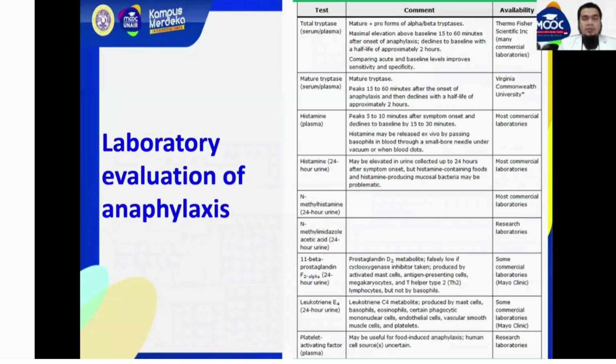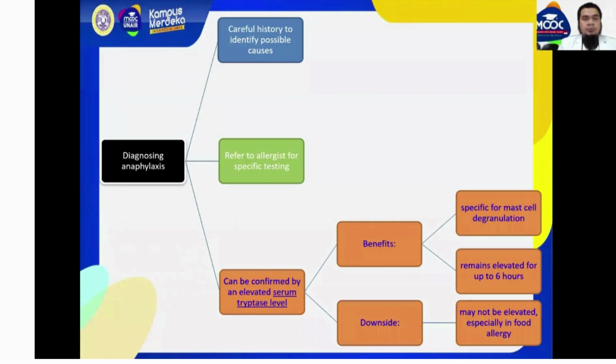The laboratory evaluation of anaphylaxis includes total tryptase, mature tryptase, histamine and methylhistamine, beta prostaglandin, leukotriene, and platelet activation factor. The diagnosis of anaphylaxis starts with a careful history to identify possible causes, referral to allergists for specific testing, and can be confirmed by elevated serum tryptase level.